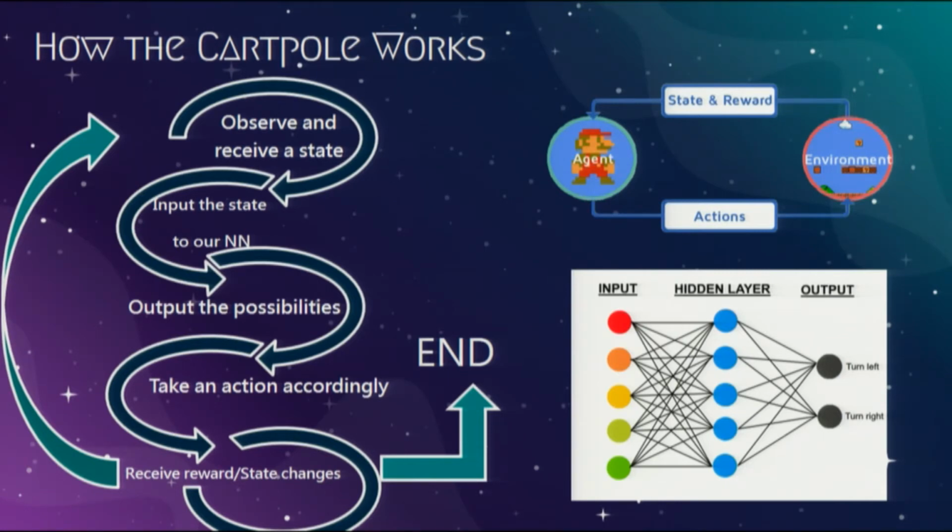And later, our agent will take an action accordingly. And then the action will alter the state. And also, our agent will receive some rewards. And this loop will keep going on until the game is ended.